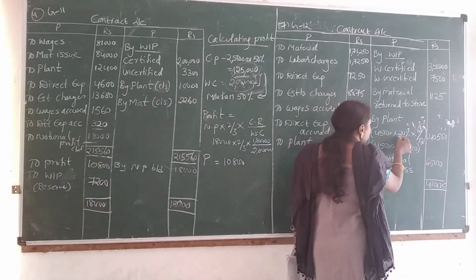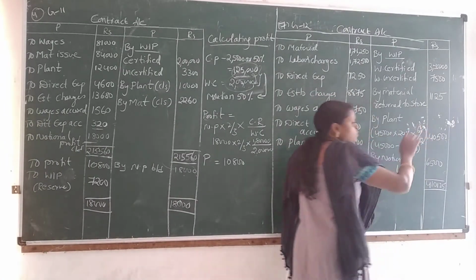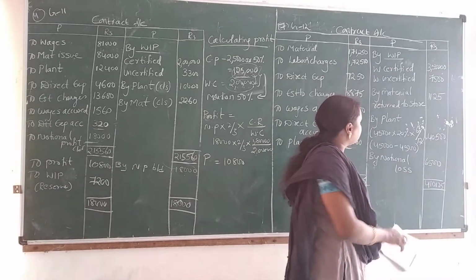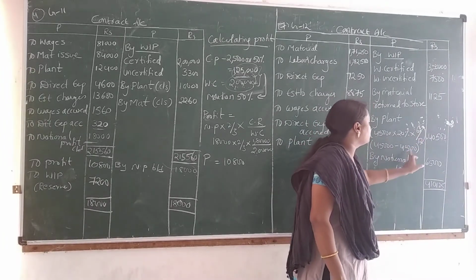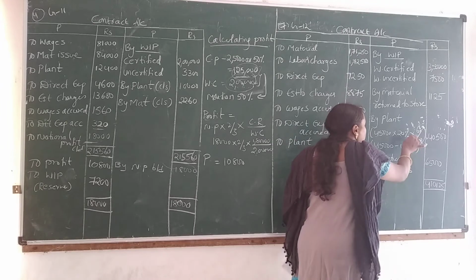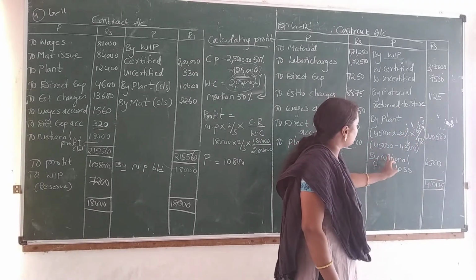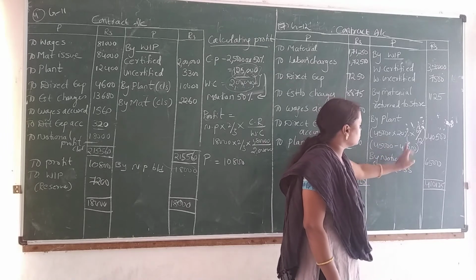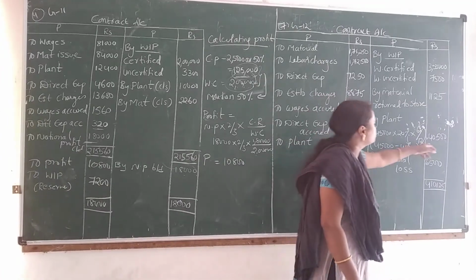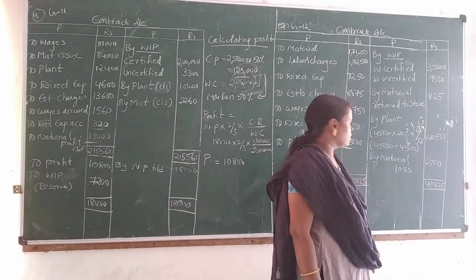So 45,000 into 20% into 6 months depreciation. After calculating, we got 4,500. So 45,000 minus 4,500, so 40,500 is the closing plant value.